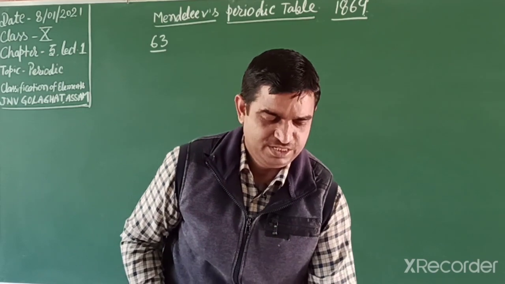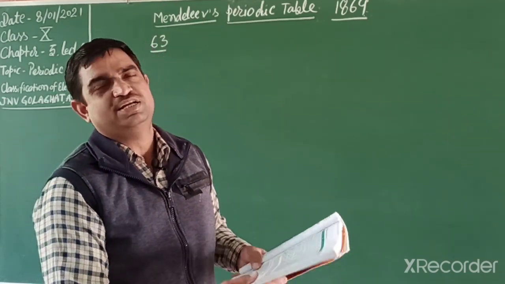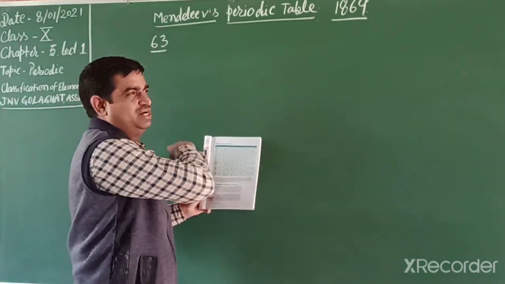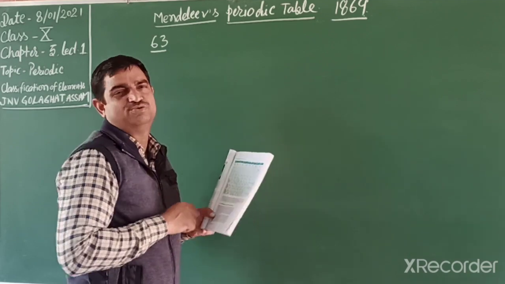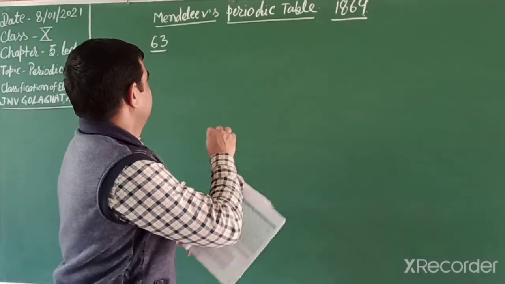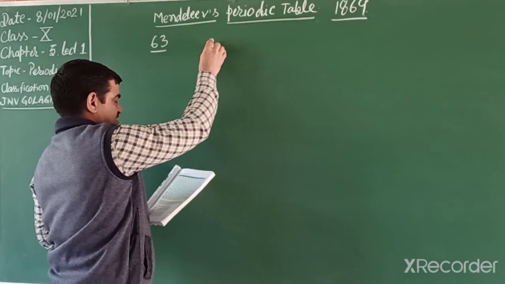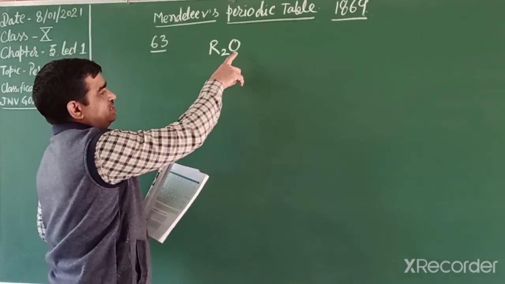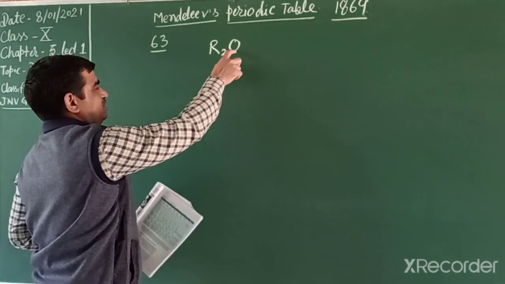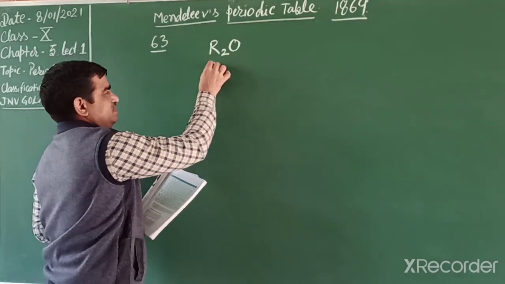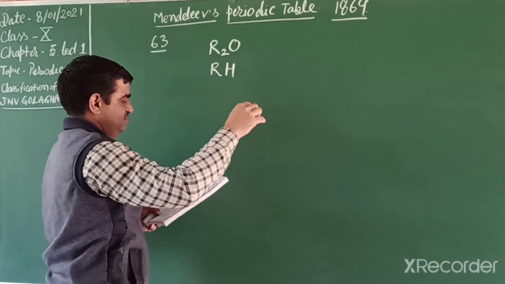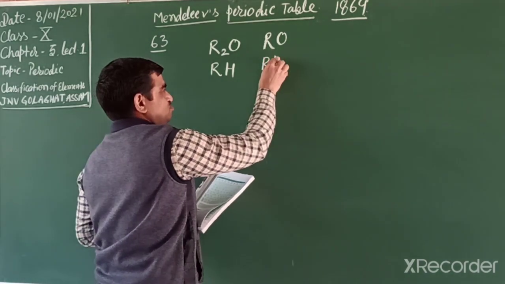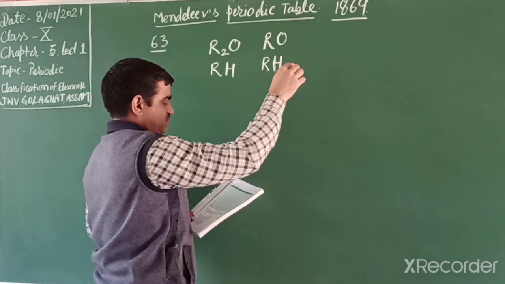So students, in your NCERT book, the Mendeleev periodic table is given. In that periodic table there are vertical columns, and the horizontal rows are known as periods. For example, we place elements from R to O. If the first element is R, meaning an element, its reaction with oxygen gives a formula like R2O, and its reaction with hydrogen gives the formula RH. The next is RO and RH2, such types of compounds.